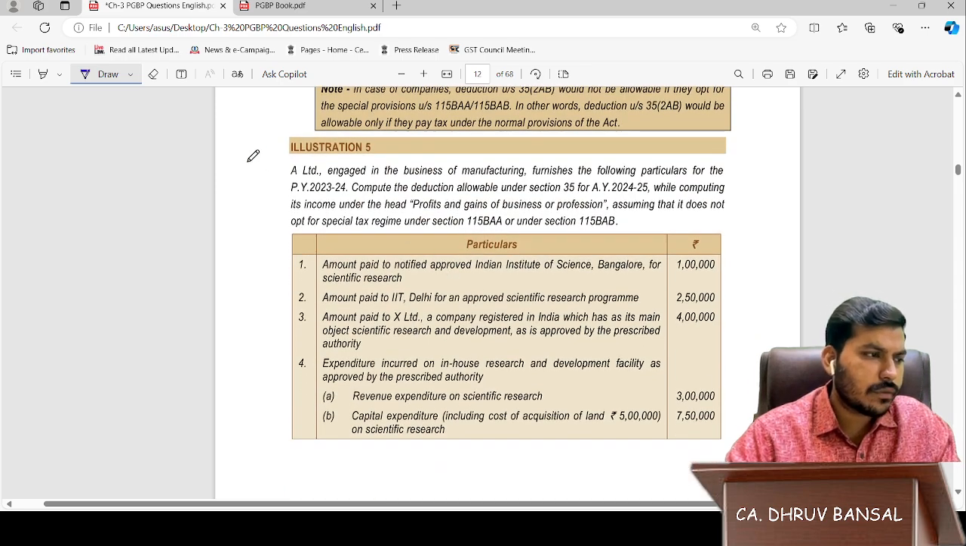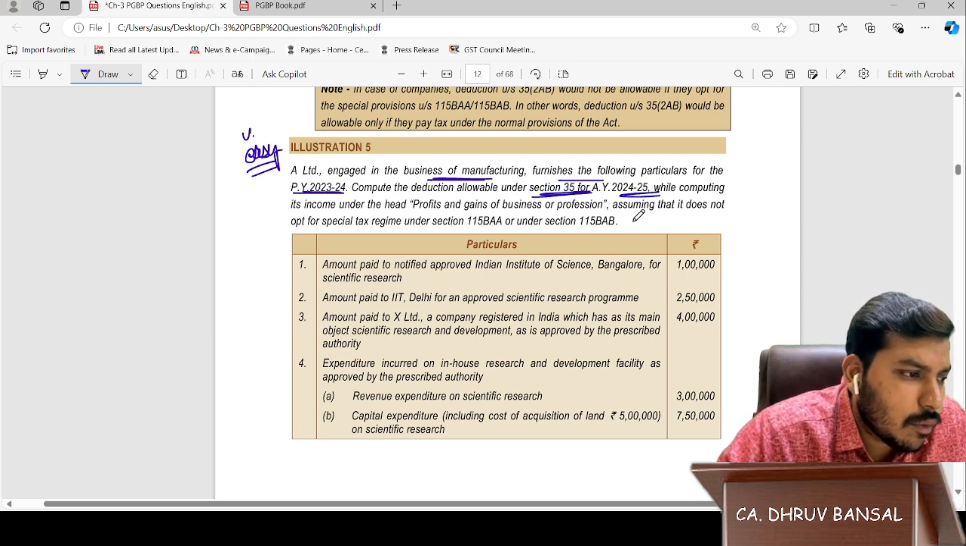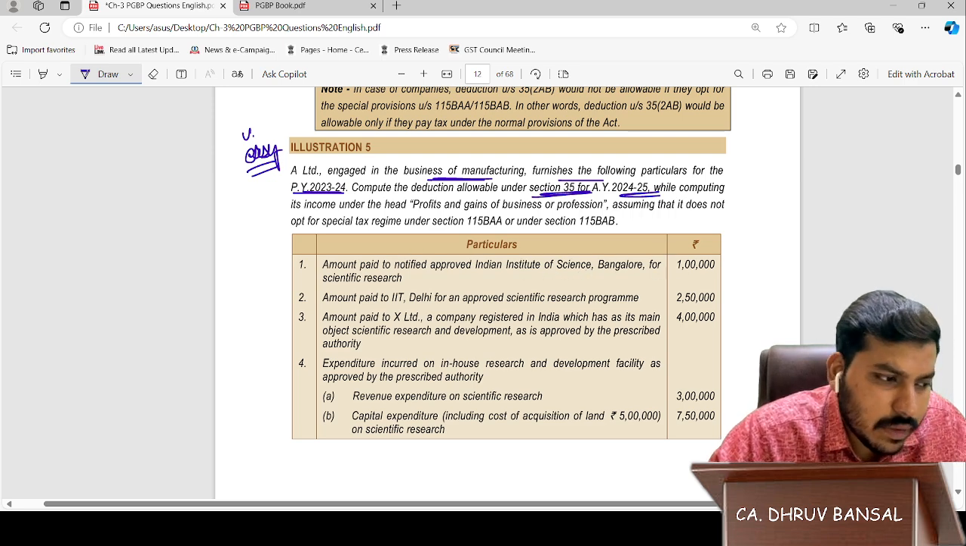Now comes illustration 5. Very easy illustration. A Limited, engaged in the business of manufacturing, furnishes the following particulars for the previous year 23-24. Calculate the deduction allowable under section 35 for assessment year 24-25. Let's discuss directly.